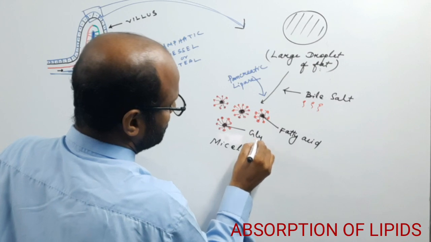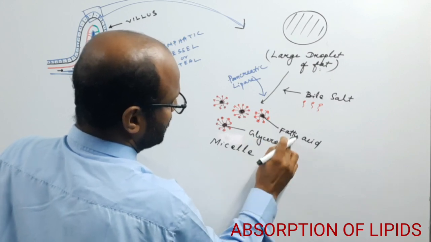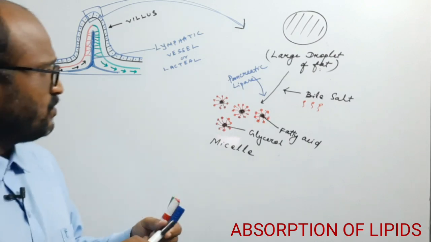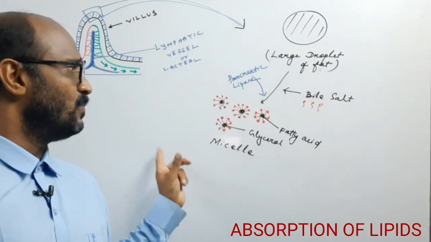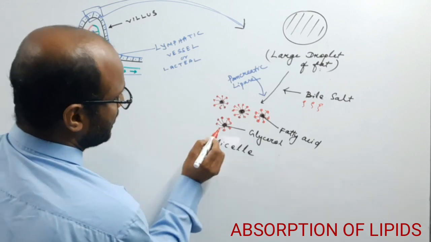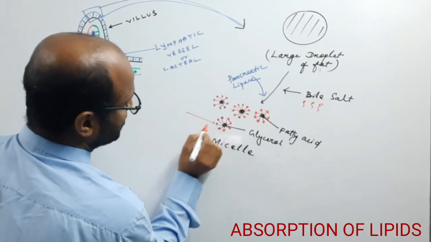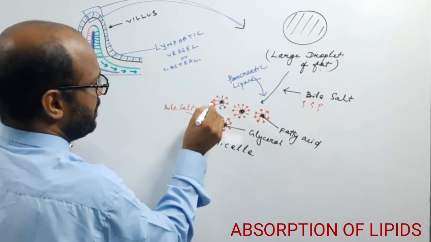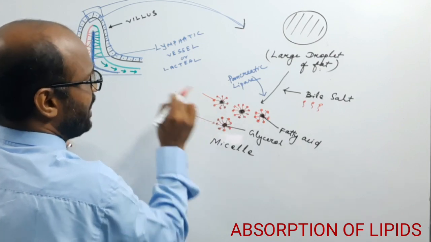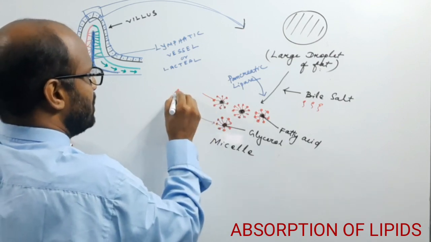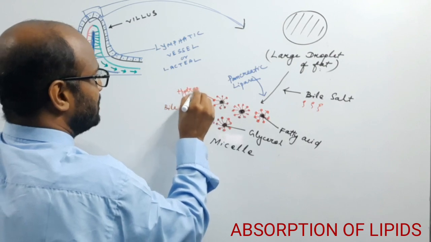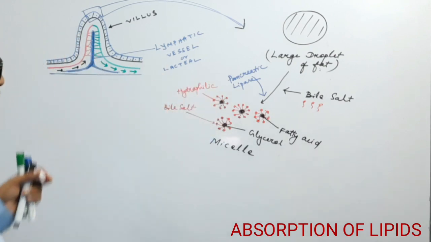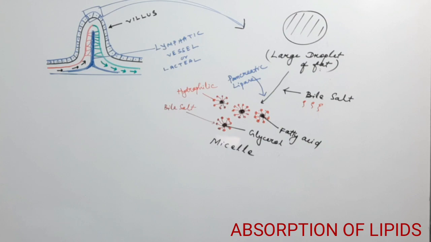or glycerol. Okay. So now fatty acid and glycerol, now it is soluble to water, because the head, these are the bile salt. So this is the bile salt, and the head portion which is water hydrophilic. This is the hydrophilic. Now these micelle, these are the smaller particles, the center, that is the fatty acid or the glycerol, which is surrounded by the bile salt.